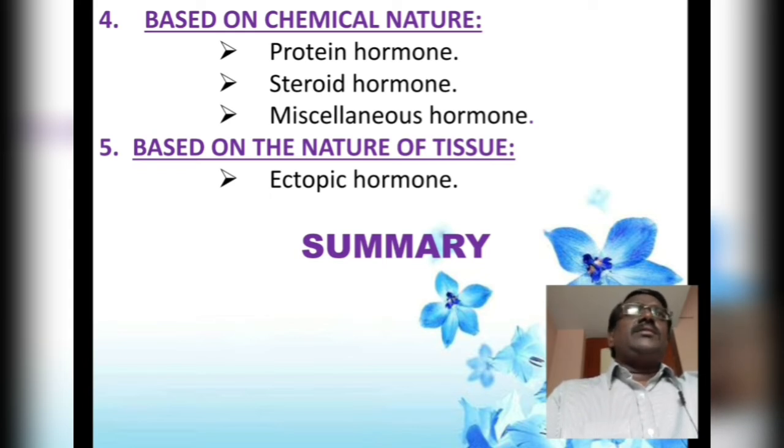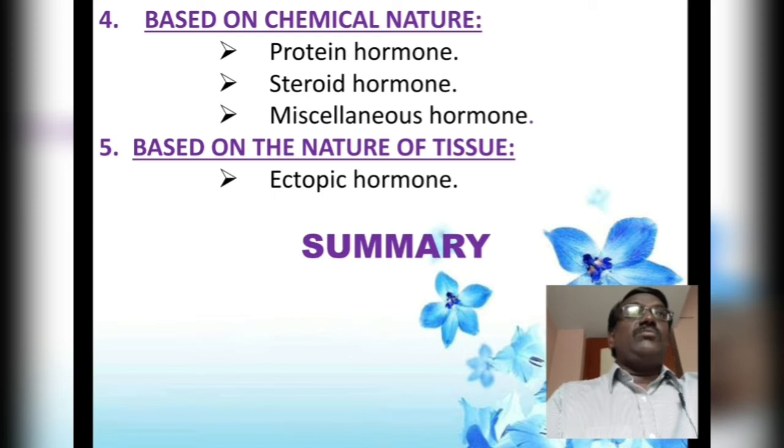And another category is called steroid hormones. The steroid hormones are synthesized from their own precursor, called cholesterol. Since the synthesis starts from the cytoplasm, because cholesterol is always deposited in the cytoplasm of the cell, they are also called cytoplasmic hormones. And the third one is miscellaneous hormones.